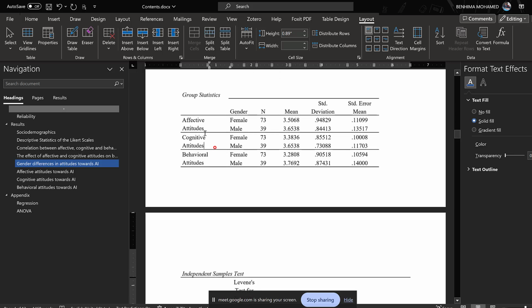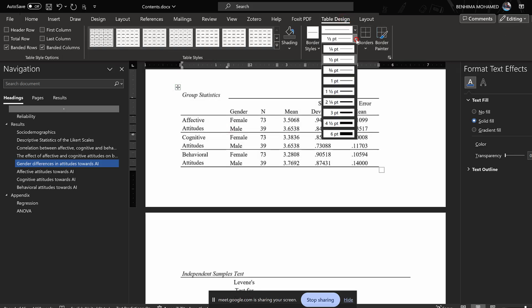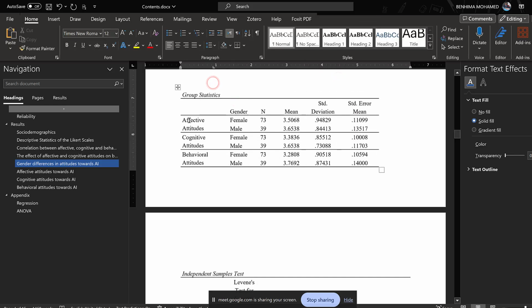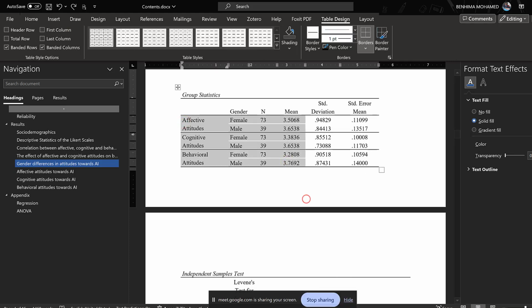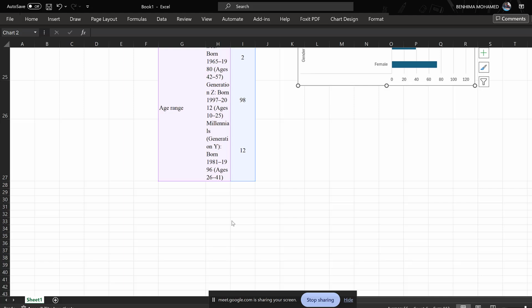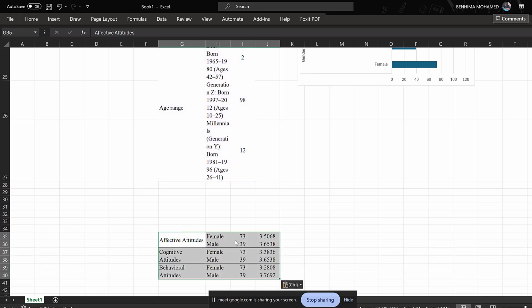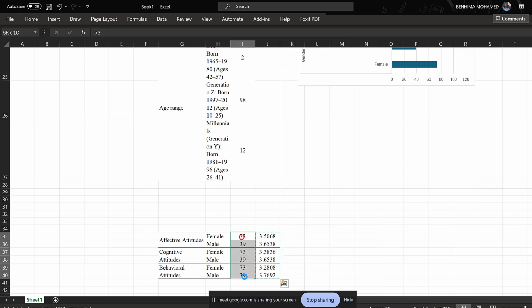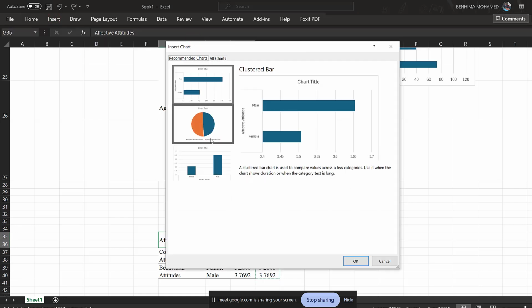We could just take this one. Let me see how I can format it. I will take this table. Again, I will visualize it. Go to Excel, put it here, remove. I will copy these and put them here. And then I will click Insert, Recommended Charts.